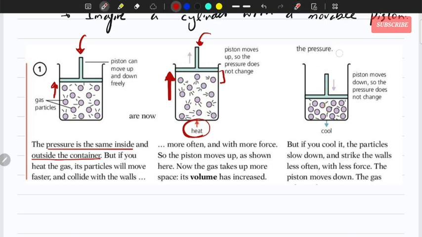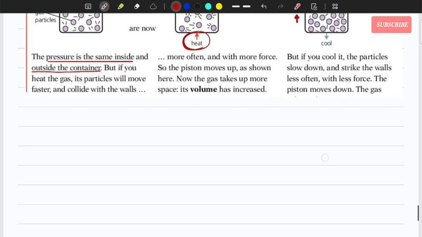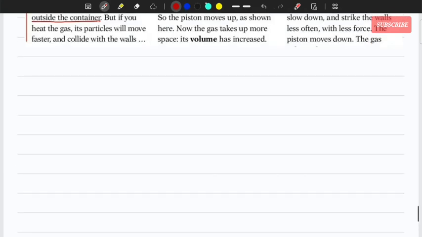So the pressure applied from outside is the same, but the pressure applied by the gas on the piston has decreased. Why? Because we cooled it down, the energy of the gas molecules has decreased. Okay, so what's the conclusion here, right?